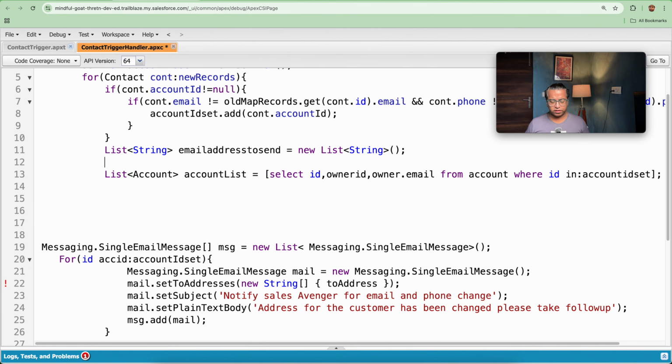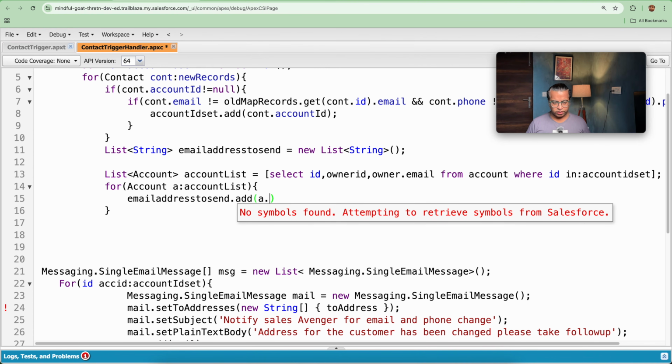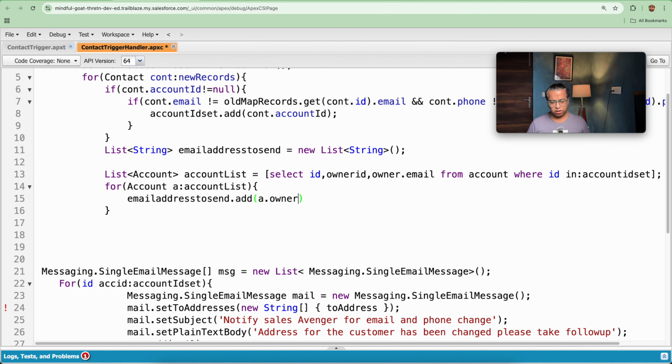Let's remove the dot operator here. I will be adding for account colon account list. Let's copy this out. After copying this, we are getting an email, so I will be directly adding the email address to send.add. What I will be adding is the owner id. How will I be adding it? account.owner.email.